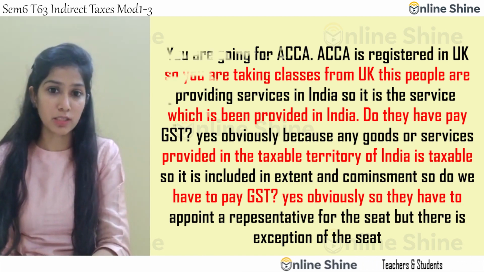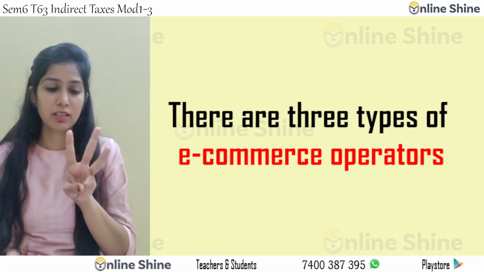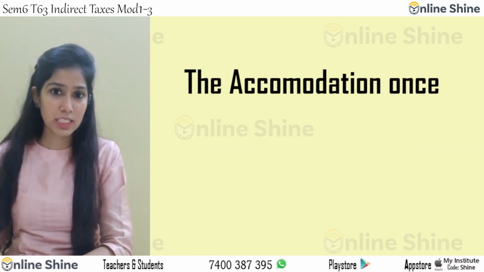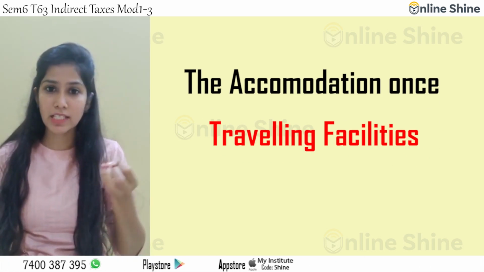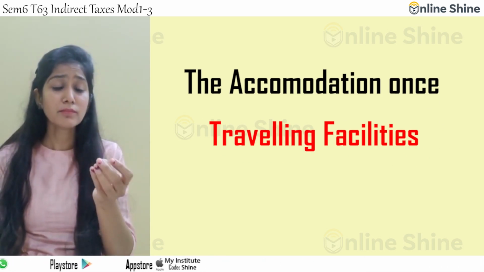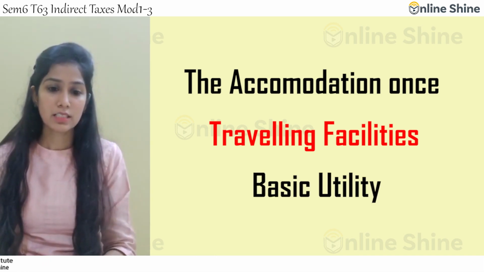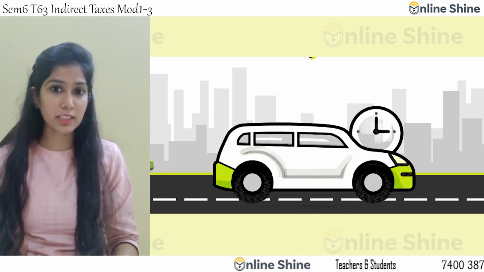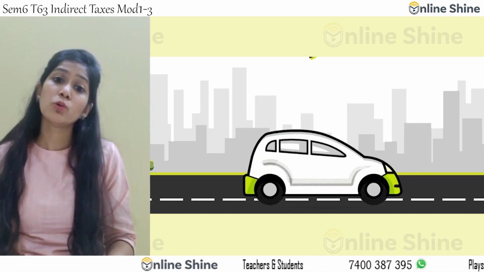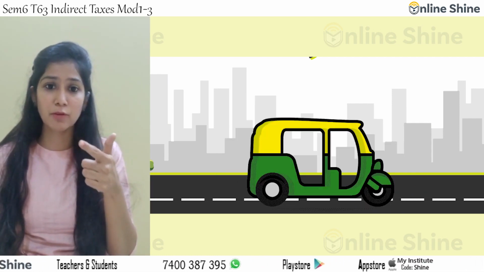There are three types of e-commerce operators. Who are they? The first is accommodation and basic utility service. The second is those providing travelling facilities, transportation of people. This means what? Say for example, if I am an Ola driver, do I have to register myself under GST? No, I don't have to. Who is going to register? Ola. Who is going to pay the GST? They do. This is the first type of individual.